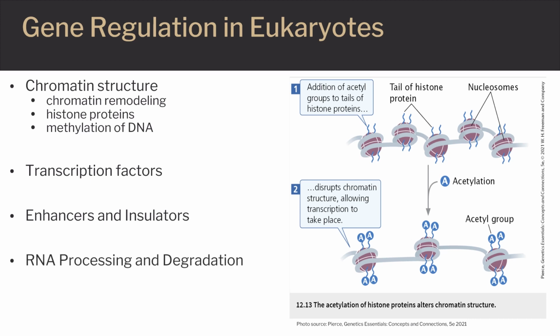Eukaryotic genes can be regulated through the control of mRNA processing. The selection of alternative splice sites leads to the production of different proteins. The stability of mRNA influences gene expression by affecting the amount of mRNA available to be translated. The stability of mRNA is affected by the cap, the poly-A tail, the UTR, the coding region, and the sequences within the UTR.